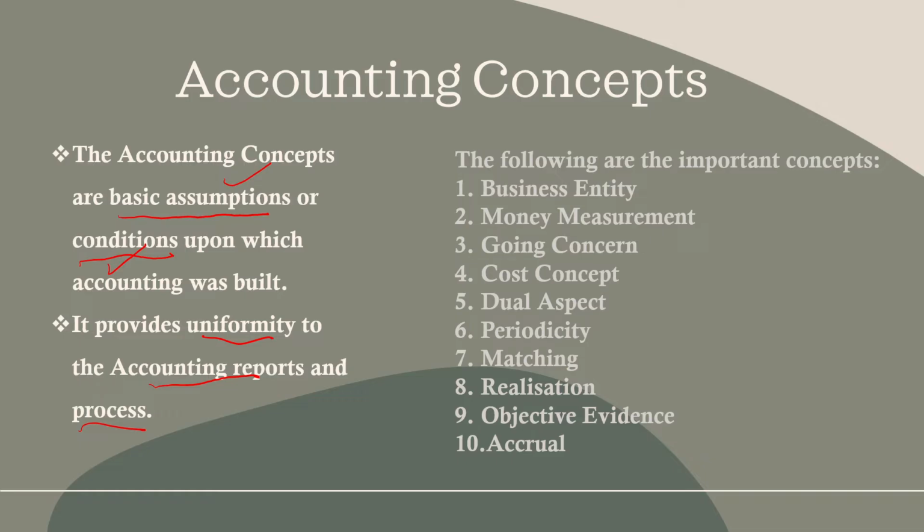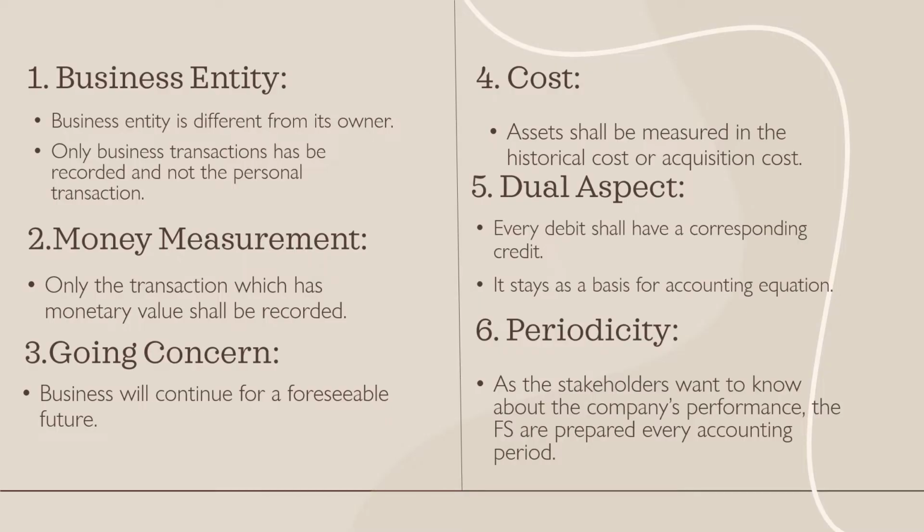So there are around 10 very important accounting concepts. We'll discuss about this one by one. The first one is business entity. Business entity is that the owner of the business and the business are two different people. Okay, so the owner is, it's like the separate legal entity thing. So the owner is different from his own business. There are two parties here, right? The business entity is different from his owner.